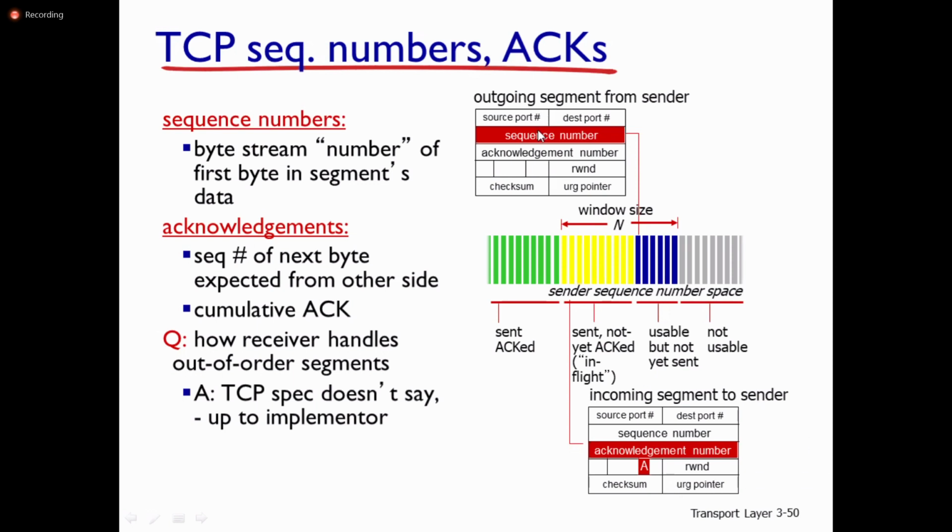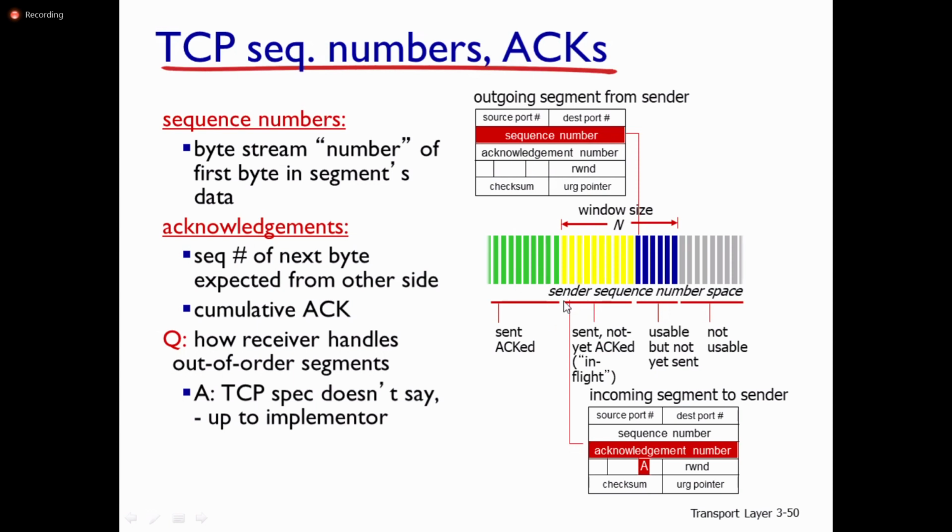Here the sequence number is important whenever we are transmitting one segment from sender to receiver. Sequence number. Here, acknowledgement number. The green color packets are already acknowledged by the receiver.